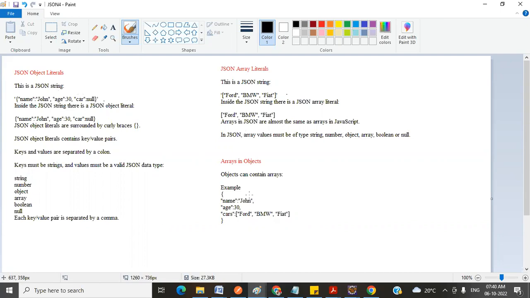And how is it useful? And what is a JSON object? What is a JSON array? And how to define the JSON object? How to define the JSON array? What is the data type of the key in the JSON? What are the data types applicable for the values in the JSON? What are some other syntaxes that we need to follow while we are creating the object inside the JSON?